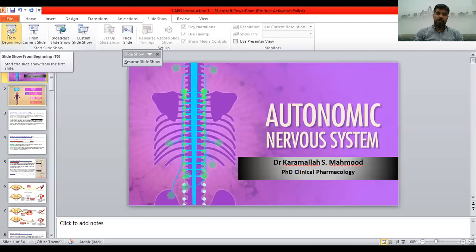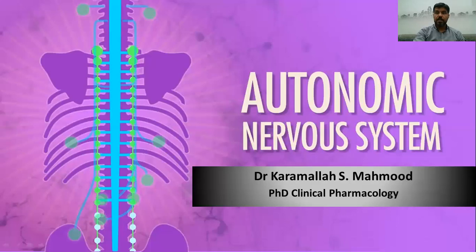Technically we have finished our last topic, which was in fact a very important topic in your pharmacology lectures, which is autonomic nerve, or pharmacodynamics and pharmacokinetics. And today we are going to talk about another important topic in pharmacology, the autonomic nervous system. Why is this topic very important? Because there is a wide range of drugs that act on the autonomic nervous system. These drugs are called autonomic drugs.